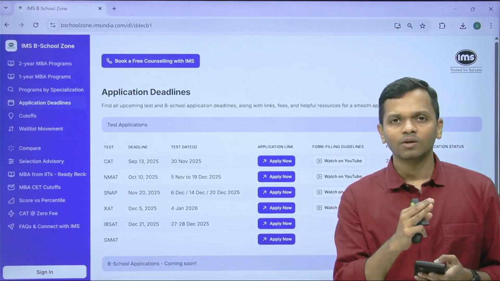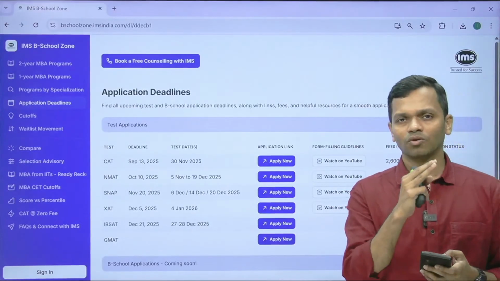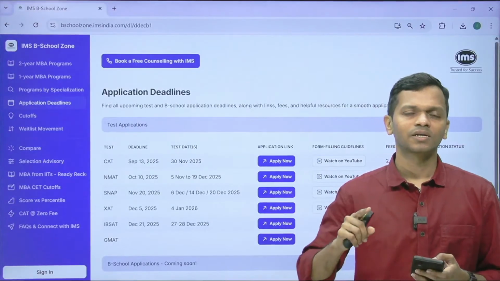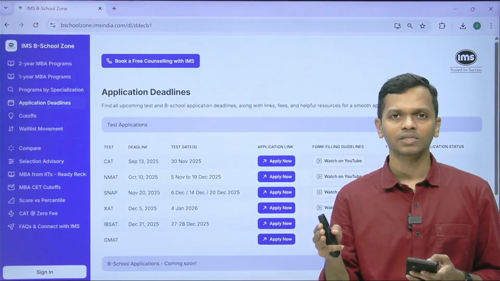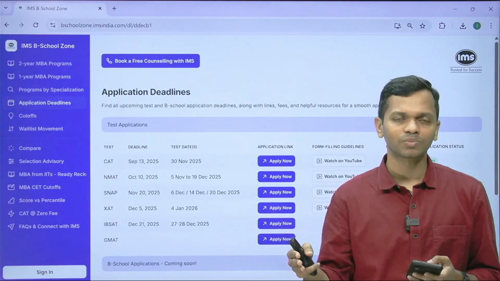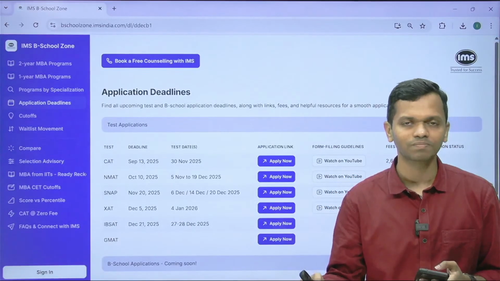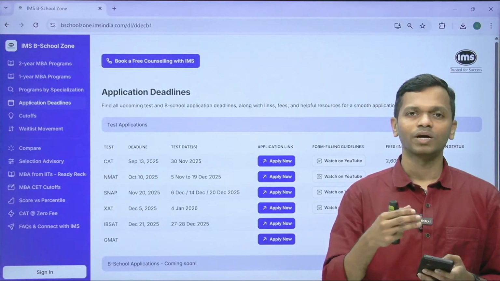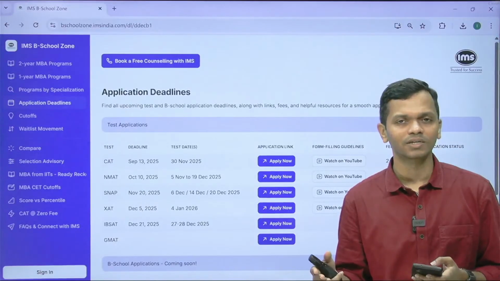Now, once you add those colleges in the preference form of the NMAT by GMAC, you also have to go individually to these college websites and apply. NMIMS is an institute which accepts the NMAT score. You have to go to the NMIMS website and complete the application process. That application is also going to cost you. The NMIMS application is 2,900.